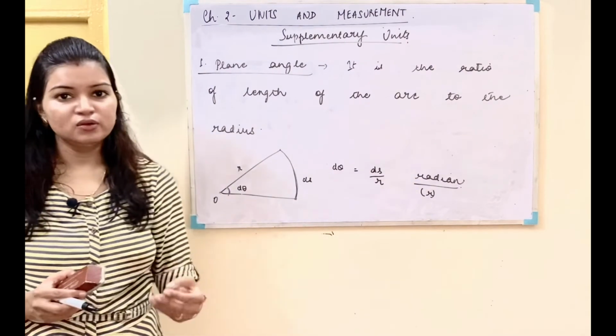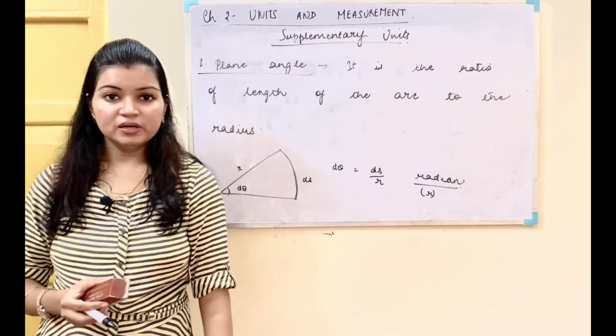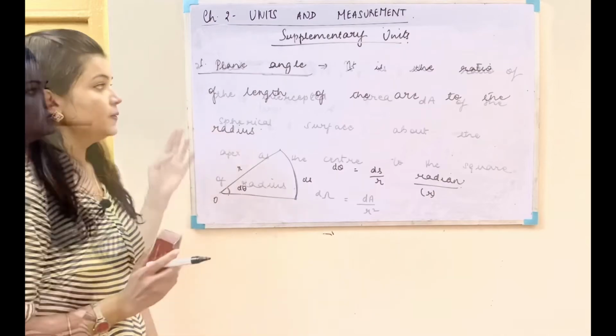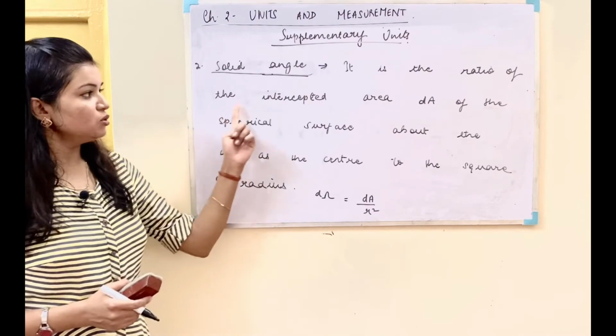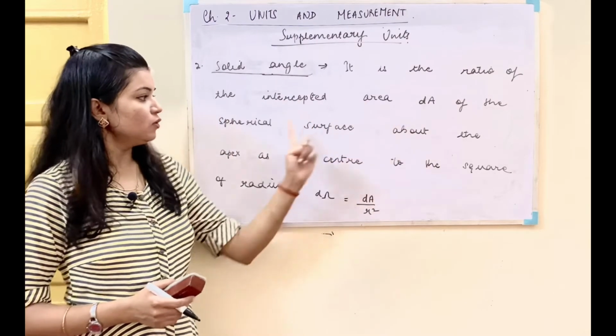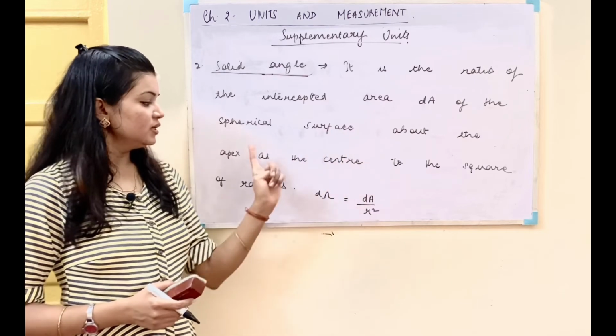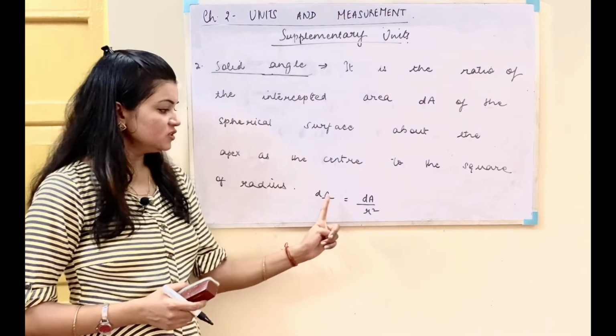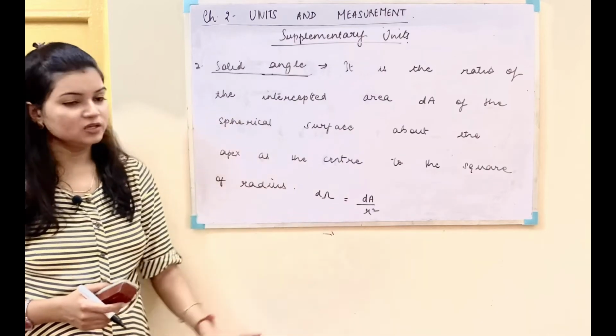So this is plane angle. Plane angle we study on a very wide basis in mathematics also. Let's now discuss the solid angle. Solid angle is the ratio of the intercepted area dA of the spherical surface, about the apex as the center, to the square of the radius. d omega is equal to dA upon r square.